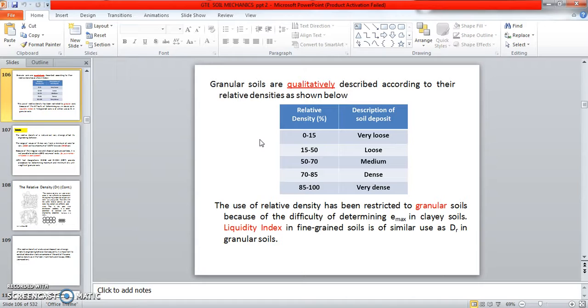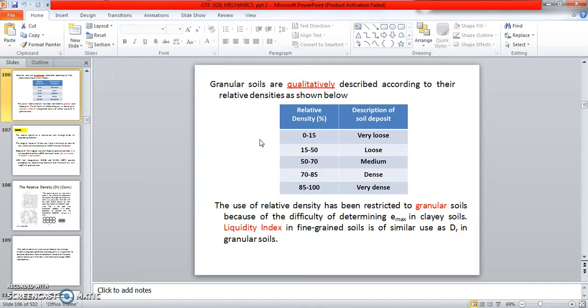For granular soil, the relative density qualitatively describes the soil deposit: 0 to 15% is very loose, 15 to 50 is loose, and 50 to 70 is medium. Then 70 to 85 is dense, and 85 to 100 is very dense.